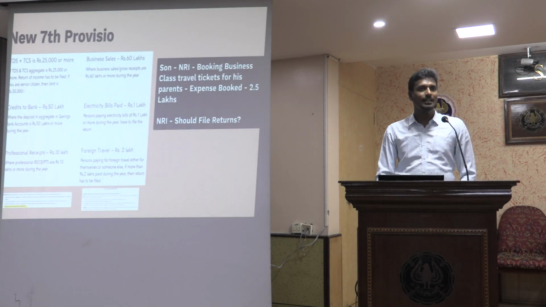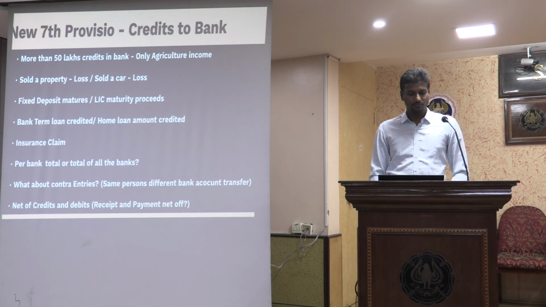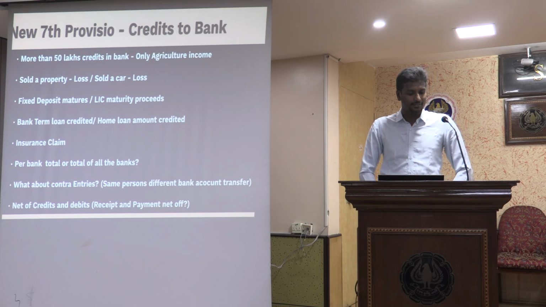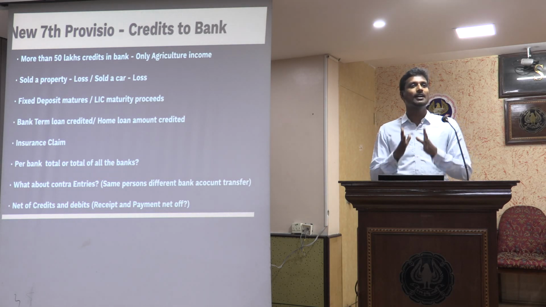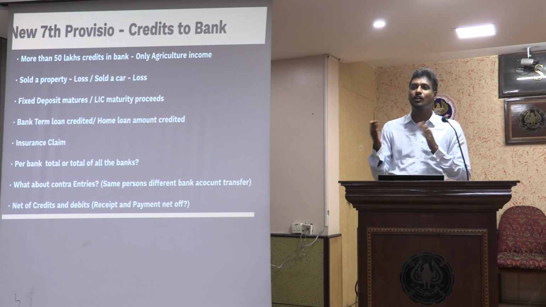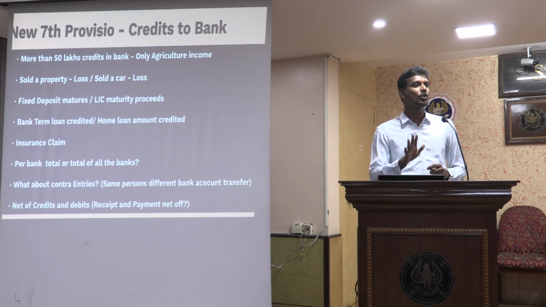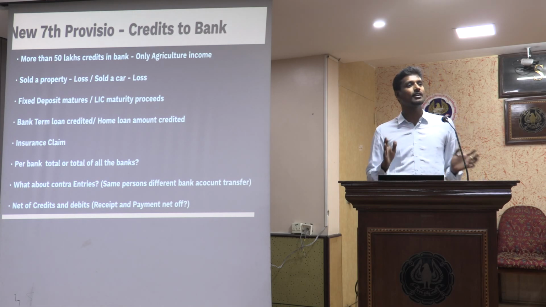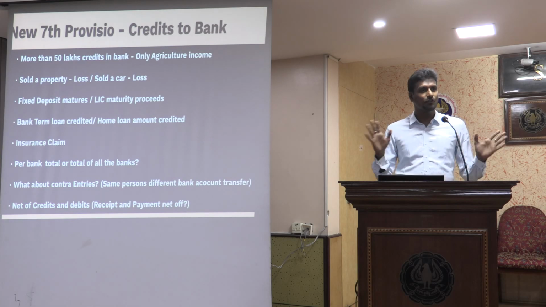So that is very critical, which will become the credits to bank. All these can be considered as credits. More than 50 lakhs credits in the bank, even if it is only agriculture income, that also can be credits, because they are not defined or excluded or restricted to define what is credit. So they have only clearly told aggregate of all the credits in the savings bank account during the year. If it is more than 50 lakhs, then they have to file the return of